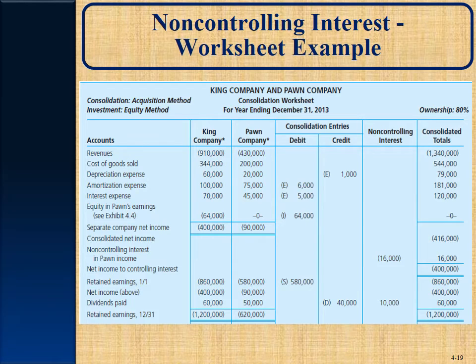However, the patent technology was amortized for 1 year already, last year. So its current balance, still to be amortized, would be $114,000. Because all $6,000 was amortized, partly by the controlling company King, and part of it was allocated to the non-controlling, but all of it was amortized.